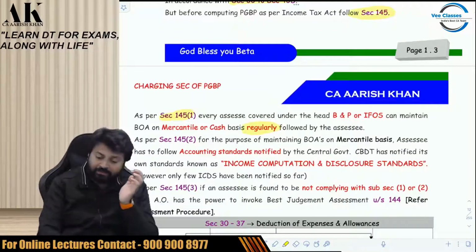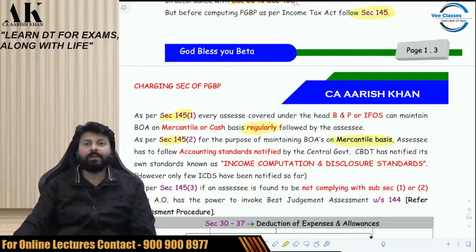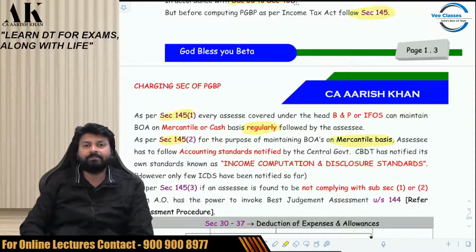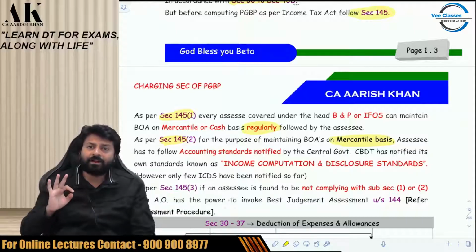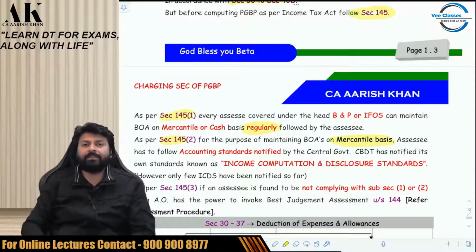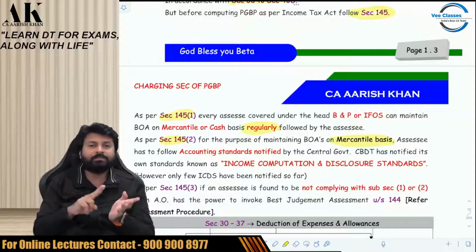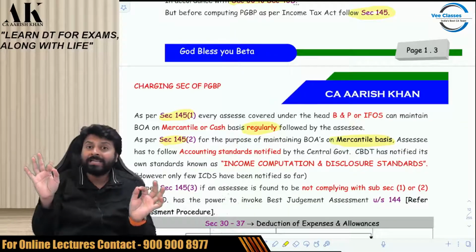Second subsection tells you, if you follow mercantile system, then you have to follow accounting standards notified by CBDT, which is what? ICDS. You have to follow income computation and disclosure standards. Earlier, we used to follow accounting standards given by ICAI, given by our institute. But now, we are not supposed to follow the institute's accounting standard in tax. In tax, we are supposed to follow the ICDS given by CBDT. Okay. So, subsection 1 tells you, you have two options, mercantile, cash, but regularly. Subsection 2 tells you, follow ICDS.